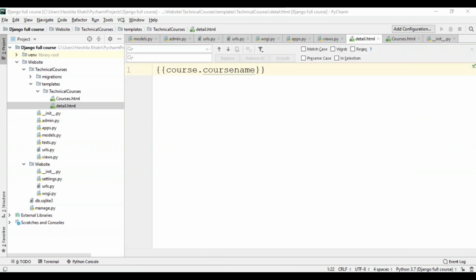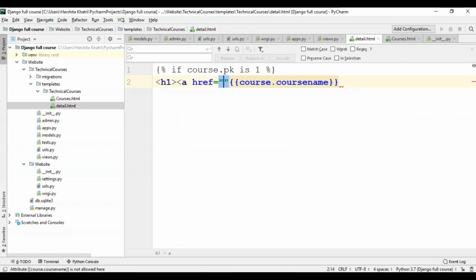Coming back to our details page, what I'm going to do is print out the course name, the instructor name, as well as link the course name to the course landing page of Edureka. To do that, I'm going to use if-else statements. The first thing is to write some Python code within the HTML. So over here it'll be if course.pk is 1, which means if it's Python, then I want to return the course name, and I want to make this an h1 tag, and then I'll create an anchor tag to which I'll link the course landing page of Edureka.